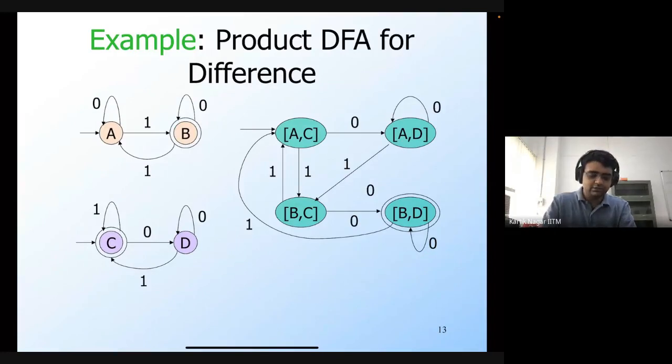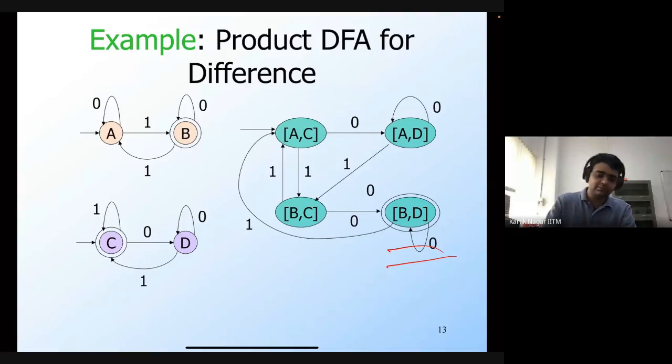And we can also work out the product DFA for the difference in this example. Here, the construction is the same. The only thing that's different is the final state. Since the final state of the first automaton is B, we said that the final states of the product automaton for difference should be F1 cross Q2 minus F2, which means that we will have B and then D. Since D is the non-final state of the second automaton, BD is going to be the final state of this product automaton for difference.